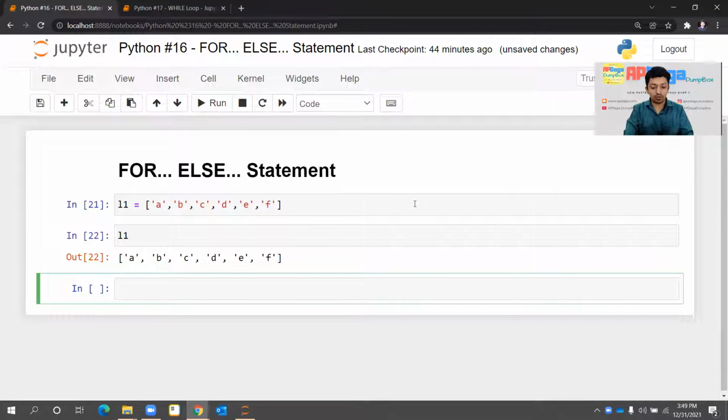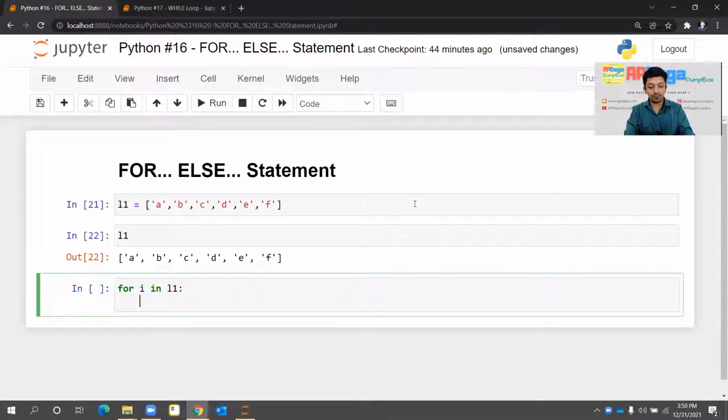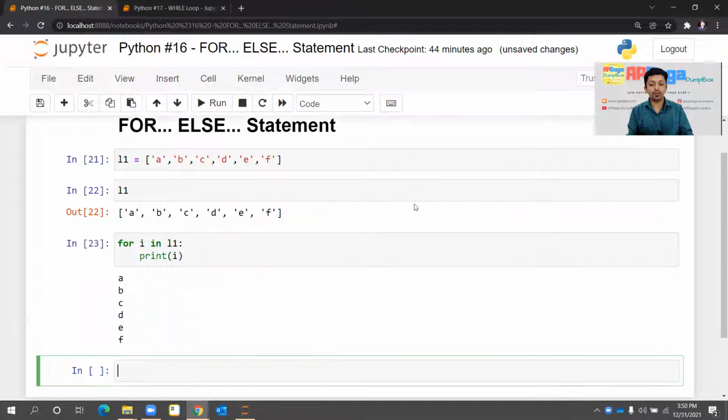So let's start with the normal for loop. If I do for I in L1 and print I, what will happen? It will print all the elements of that list L1 one by one. Okay, that's it. Now, what does the else statement do?